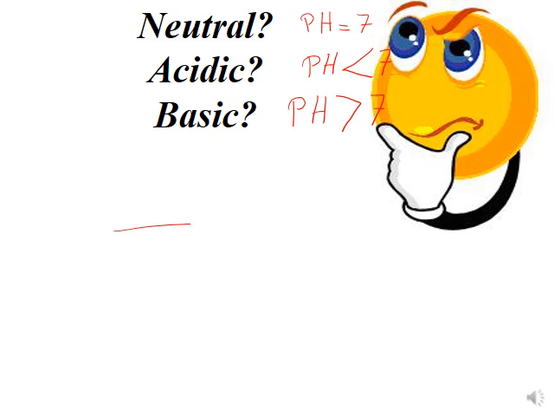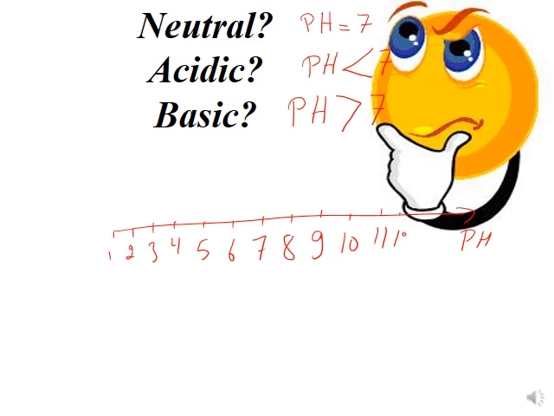So this is the pH scale. Here we have 1, 2, 3, 4, 5, 6, 7, 8, 9, 10, 11, 12, 13 and 14. You have to know that whenever we move away from 7, we are moving away from neutral. So 7 mainly represents the neutral, or about 6.5 to 7, like inside the mouth, where the salivary glands secrete saliva and the medium is neutral.